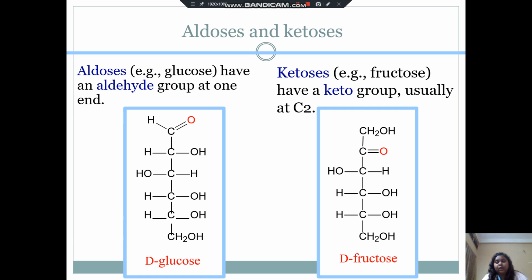Now come the aldoses and ketoses. Aldoses, for example glucose, have an aldehyde group at one end, that is D-glucose. And ketoses, for example fructose, have a keto group usually at C2, that is the second carbon, that is D-fructose.